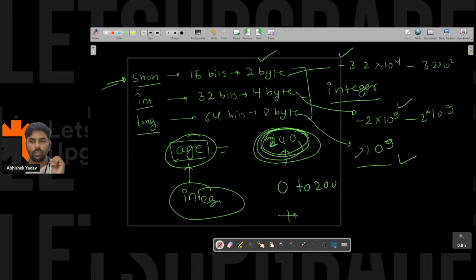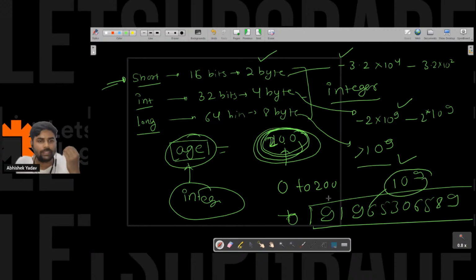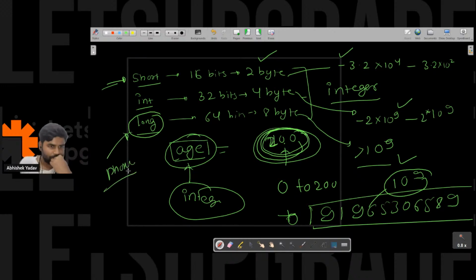If I tell you that you have to store this 91 965306589, this data, here you can see the numbers are more than 10 to the power 9. So if you have to store a phone number, you will use long here. You are getting the point? Yes or no? Jagdish, now it is clear? Yes. And try to explore that part. There are a lot of use cases you will get on the net, right?